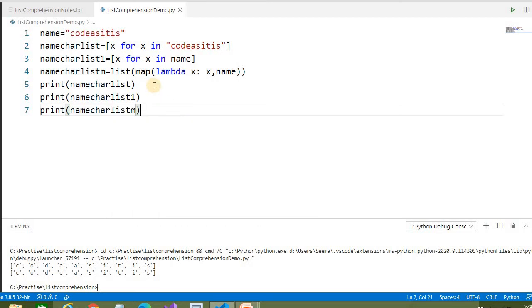So all three are doing the same thing. We can do this with the map also, with the sequence. There is one difference, okay? If we want to put some condition here or some filtering here, we have to write the filter. But with the help of this list comprehension, we can also apply the condition here.